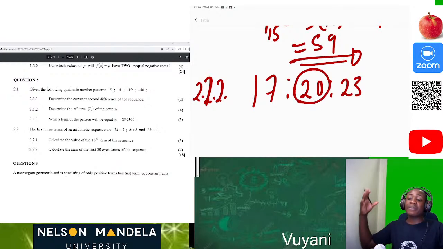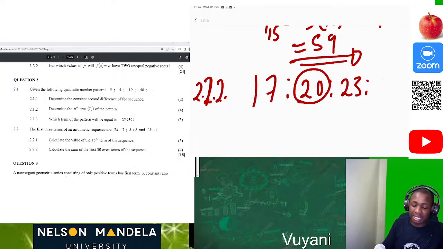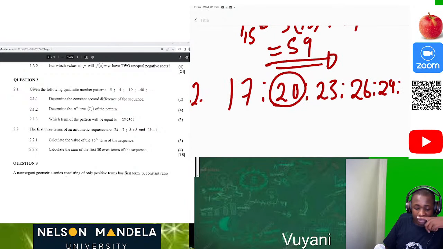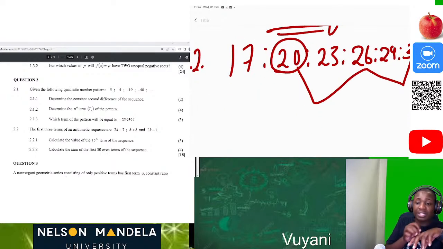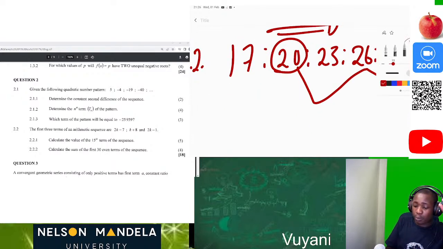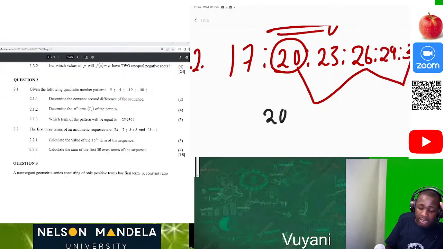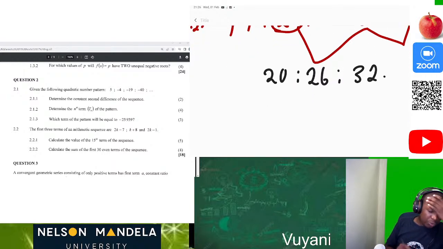So let's have maybe the next 3 or 4 terms of the sequence. So we're going to have 23 plus 3, 26, 26 plus 3, that's 29, 29 plus 3, then we get 32. Okay, now we can see we have 20, 26, and 32. So now the sequence of even numbers will be 20, 26, 32. Now, how do we calculate the sum of the first 30 even terms of this sequence?